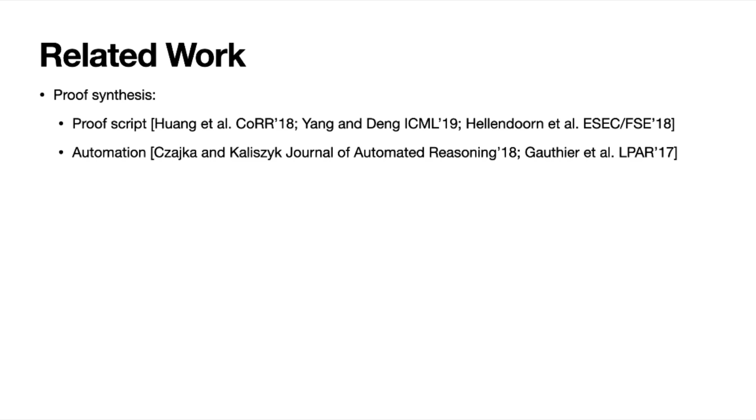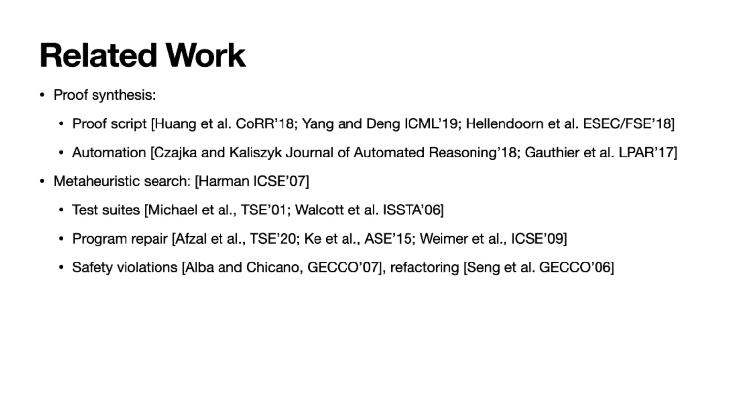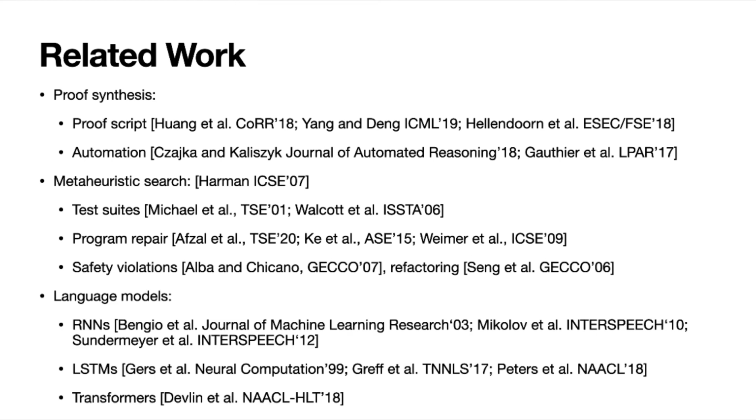Now, with respect to related work, I've already talked about prior work in proof and proof script synthesis throughout my talk, and there are others described in more detail in the paper. Metaheuristic search has been widely used in software engineering, such as for test generation and program repair. We have shown that it can be quite fruitful in proof script synthesis as well. Language models have been very successful in natural language processing applications, such as text generation and machine translation. And there's extensive work on more intricate models than what I've described today, which may provide avenues for further improved